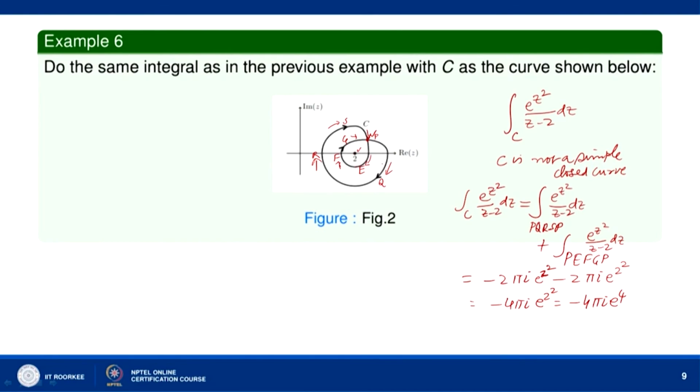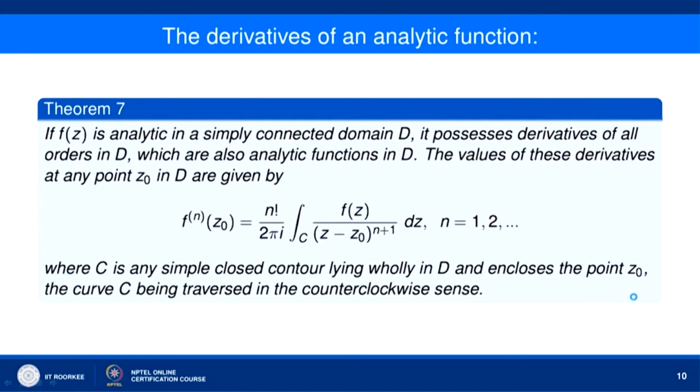Along both the parts of the curve C we are moving clockwise, so we put a negative sign. That is why we get the value minus 4 pi I e to the power 4. So, this is how we do this problem, where we took C to be a closed curve which is not simple closed.